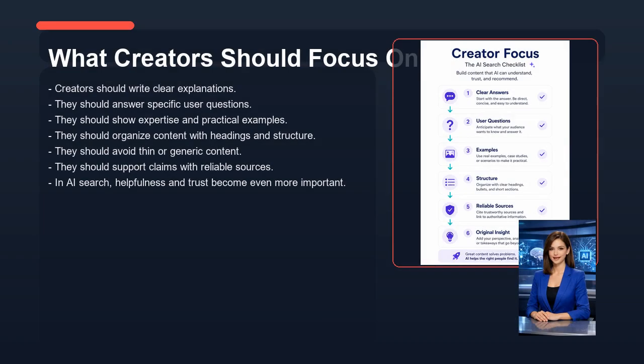Now let's look at what creators should focus on. Creators should write clear explanations. They should answer specific user questions. They should show expertise and practical examples. They should organize content with headings and structure. They should avoid thin or generic content. They should support claims with reliable sources. In AI search, helpfulness and trust become even more important.